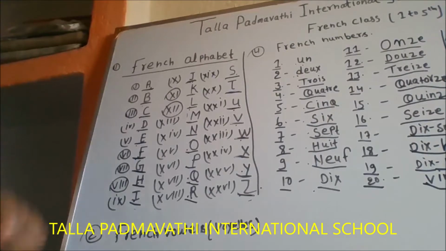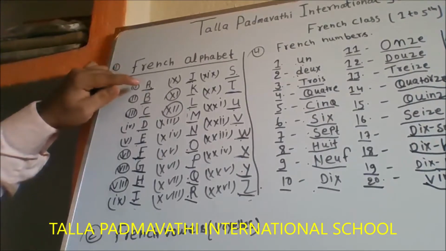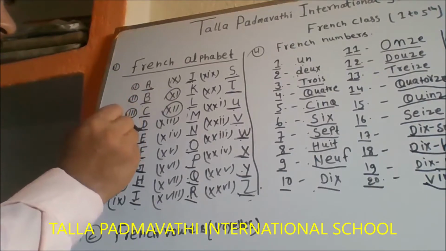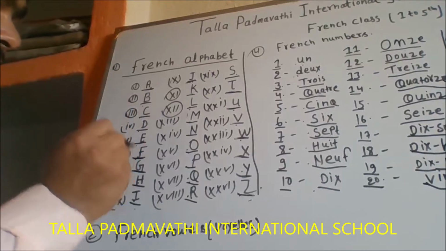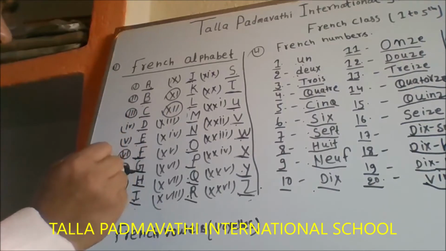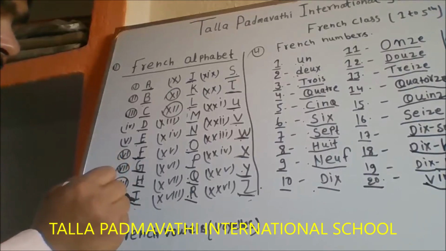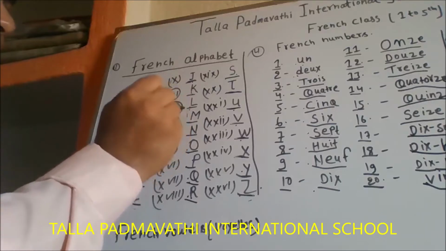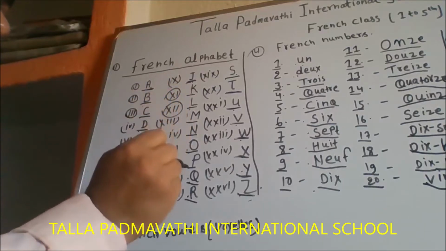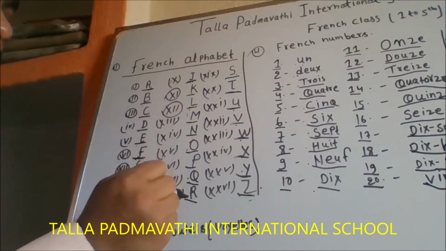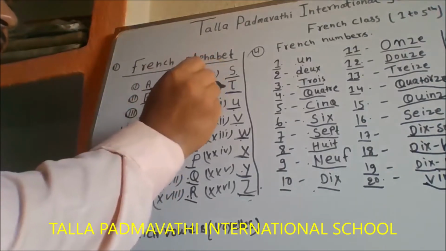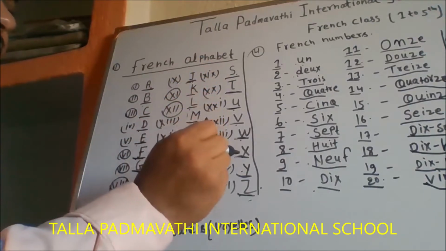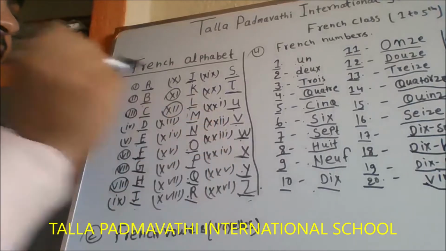So I repeat again: a, b, c, d, e, f, g, h, i, j, k, l, m, n, o, p, q, r, s, t, u, v, w, x, y, z.